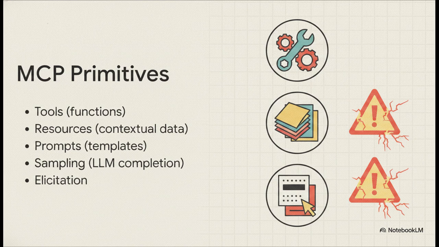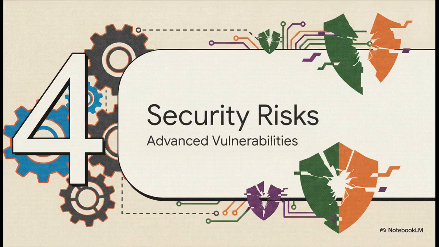But as an architect, hear me clearly on this. You have to be incredibly careful here. Injecting external prompts or resources from an untrusted server is super risky because they can easily carry malicious instructions meant to hijack your entire application. And that perfectly tees up Section 4, Advanced MCP Security Risks.